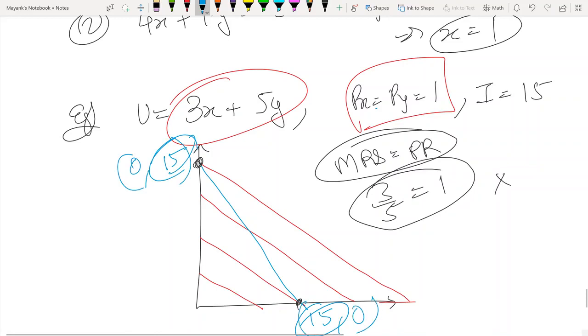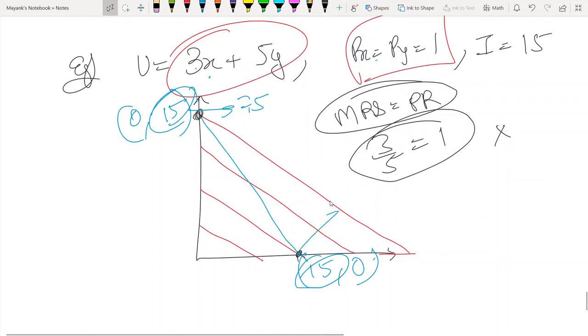अब ये दोनों पॉइंट्स को सब्स्टिट्यूट करके यहाँ पे देख लो. When you substitute 0, 15, you get utility is 5 into 15, that is 75. When you substitute 15, 0, you get utility is 3 into 15, that is 45. So obviously 75 is larger than 45, so you are going to pick this one. So generally the way we do things is कि हम देख लेते हैं कि steeper है IC या flatter है. So whenever ICs are flatter than the budget line, you are going to pick the y-intercept.